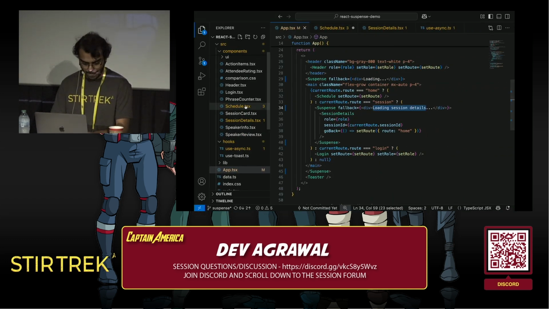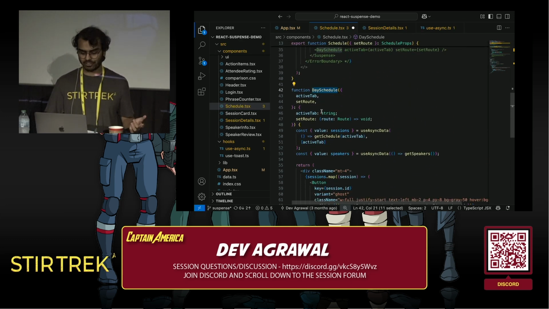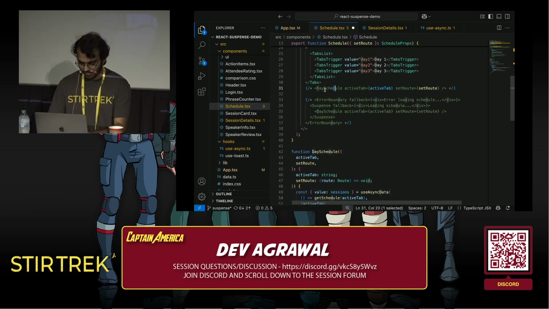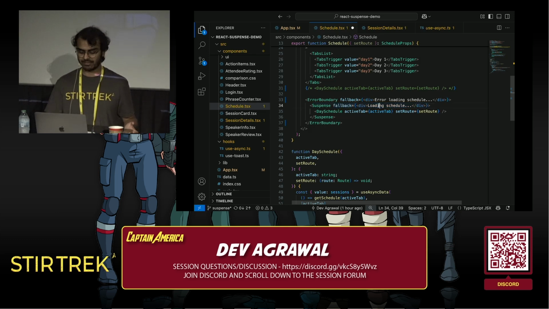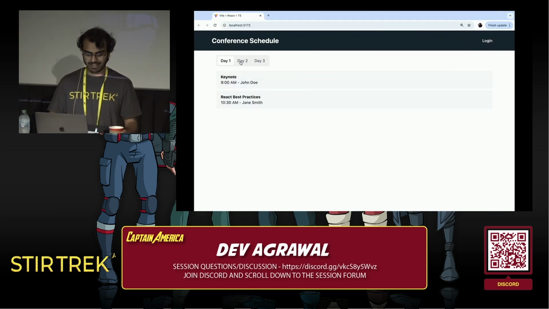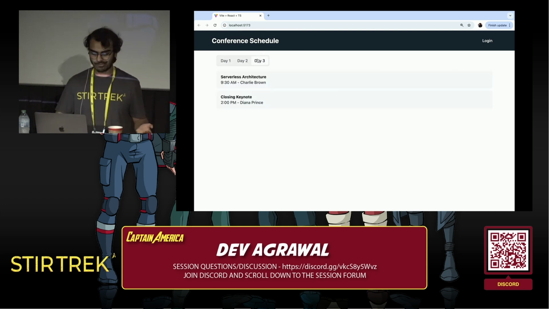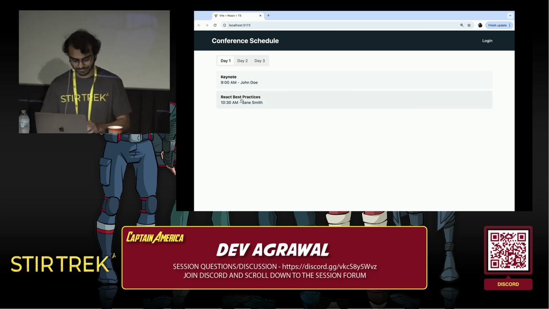Let's fix that. Let's go into our schedule component. And we have the day schedule, which fetches our data using use async data. So I'm going to comment it out, and I'm going to bring this back, where we say the same thing, but we now wrap it with its own suspense that says loading schedule. Let's save and go back. Look at that. Now the entire thing doesn't go back to fallback. We still see the tabs here, so we can switch between them. And we can see the schedule has its own fallback.